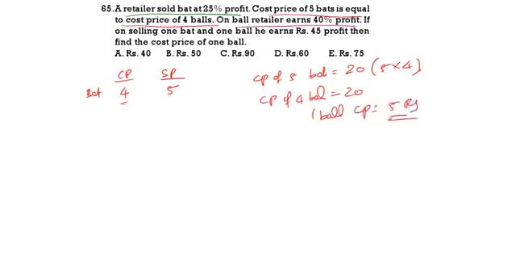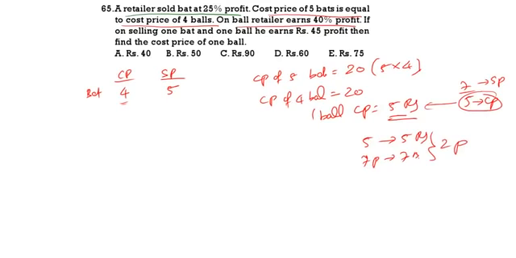The retailer is selling the ball at 40% profit. 40% profit means 7 by 5, where 5 is the CP and 7 is the SP. So 5 parts equal 5 rupees, 7 parts equal 7 rupees. What is the profit here? We are getting 2 parts on the ball, and 1 part on the bat.